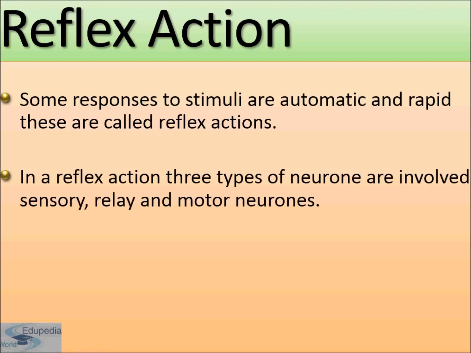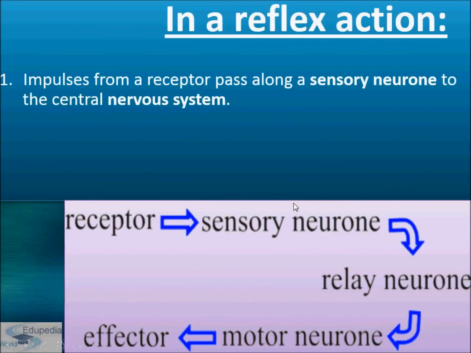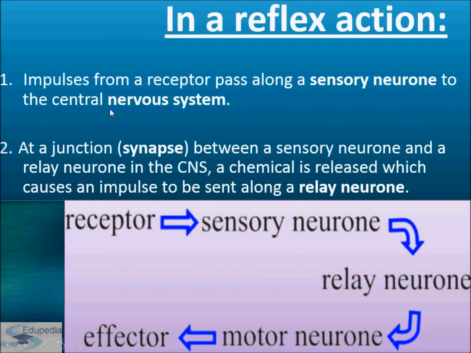In a reflex action, 3 types of neuron are involved. And which are those? Sensory, relay, and motor neuron. The one which I had shown you in the previous picture, how the information travels from sensory to relay to the motor neuron, and from the motor neuron to the skeletal muscles. Okay. So in a reflex action, you can say that impulse from a receptor passes along a sensory neuron to the central nervous system.